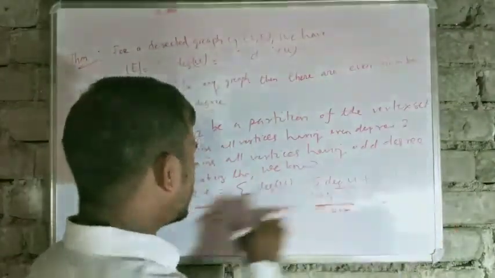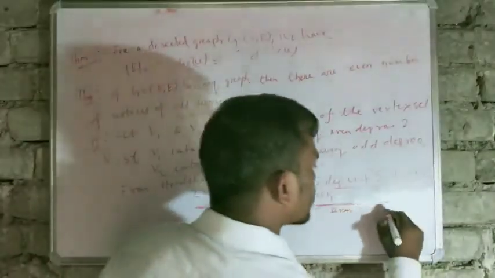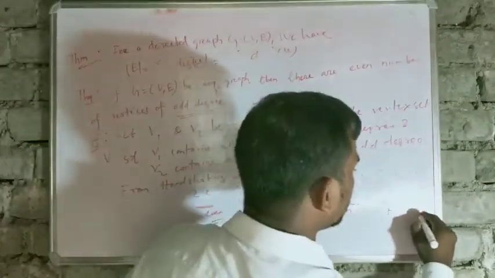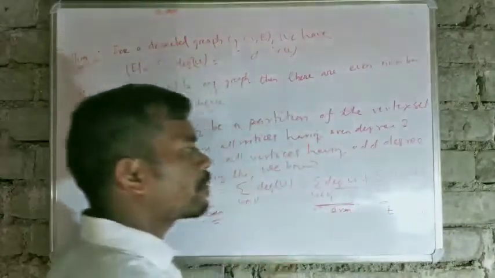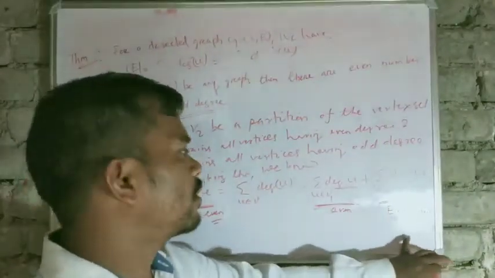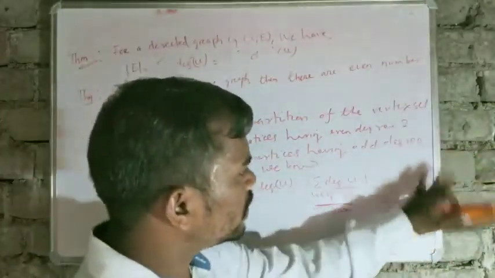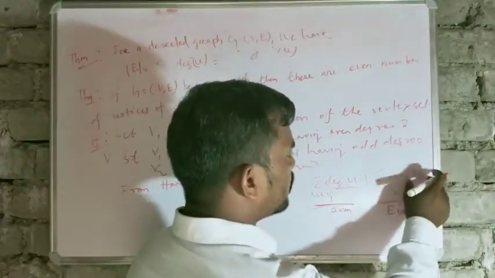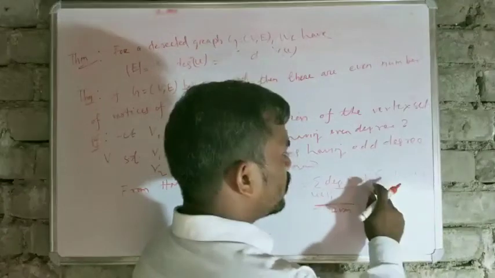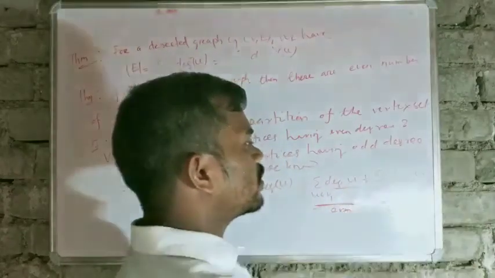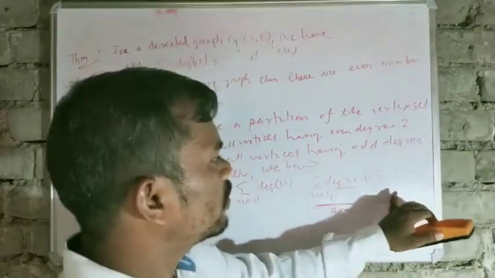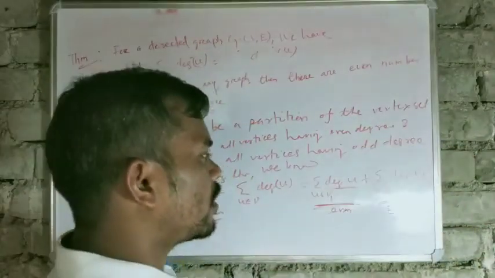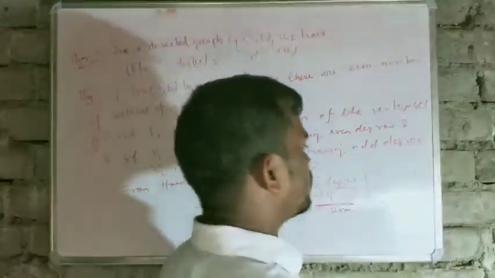Even plus odd is not an even number. That's why this sum must be an even number. Okay, now this sum is an even number. That means the summation of degree of vertex u, where u belongs to set V2, this summation is an even number. So what will we conclude here?